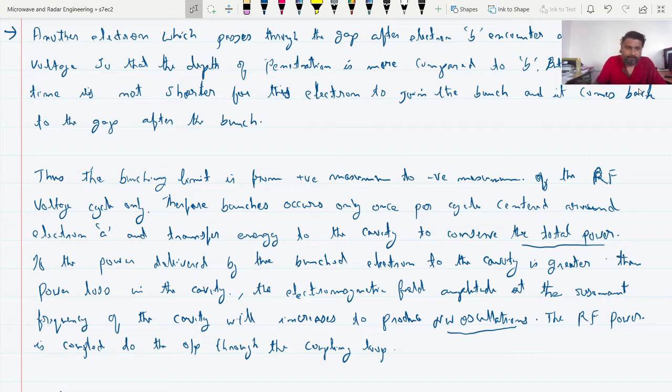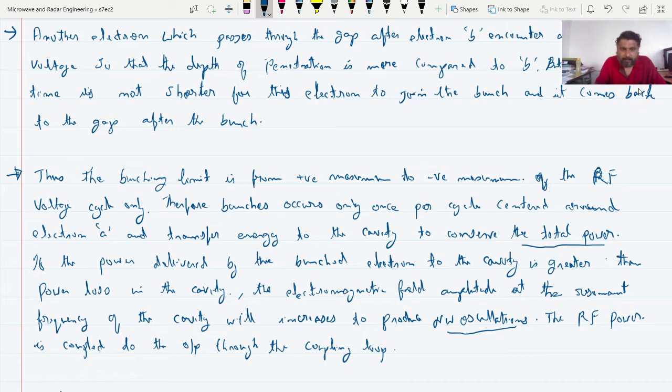So this was the last point that I had to discuss. As I told you, the bunching occurs towards the positive maximum to negative maximum. Thus, the bunching limit is from positive maximum to negative maximum of the RF voltage cycle.